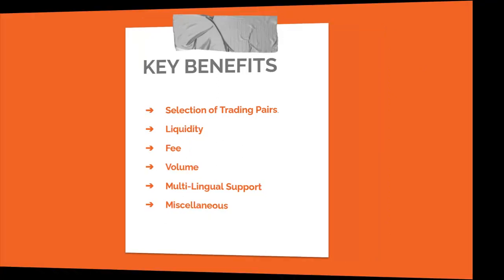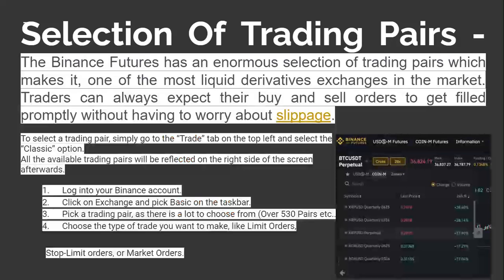On the selection of trading pairs, Binance Futures has an enormous selection of trading pairs, which makes it one of the most liquid derivatives exchanges in the market. So traders can always expect their buy and sell orders to get filled promptly without having to worry about slippage. The issue of slippage is very discomforting for traders, so Binance has eliminated this feature.